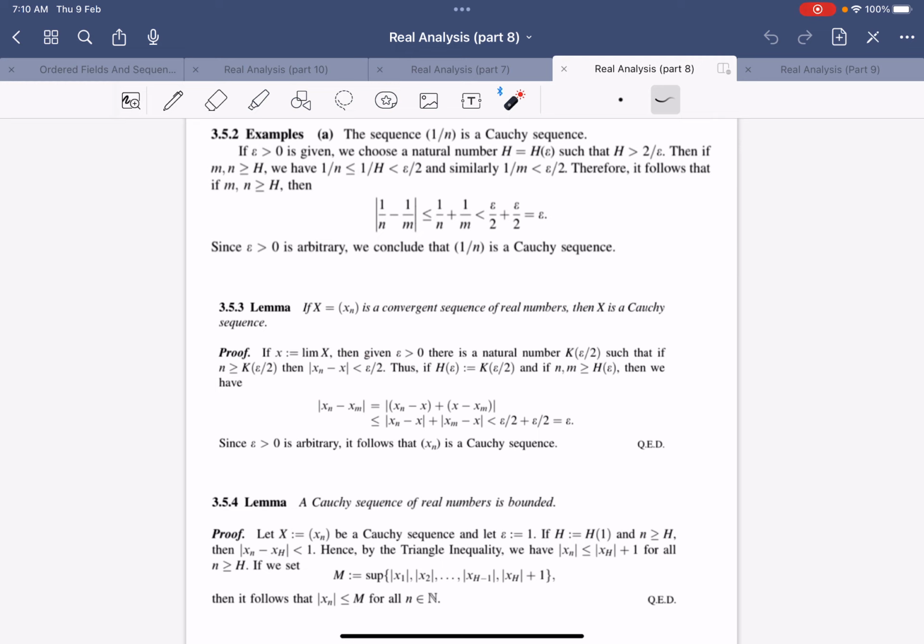This means that xn minus xm can be written as xn minus x plus x minus xm. So you're introducing the x and subtracting it off again. And we can use the triangle inequality to split these two entities up, which then both are less than epsilon over 2, and in which case will add up to epsilon. And so this proves that xn is a Cauchy sequence as well.